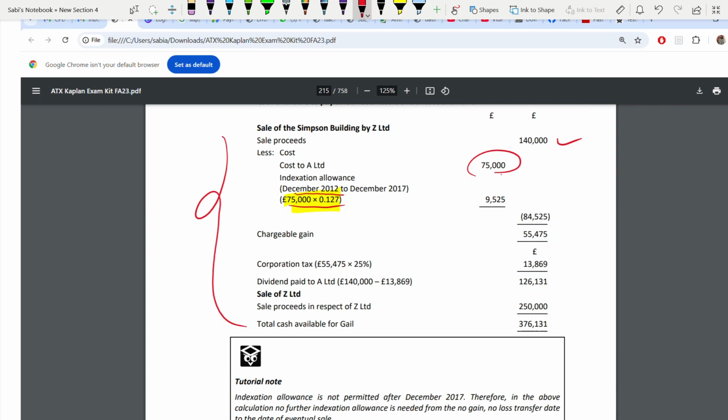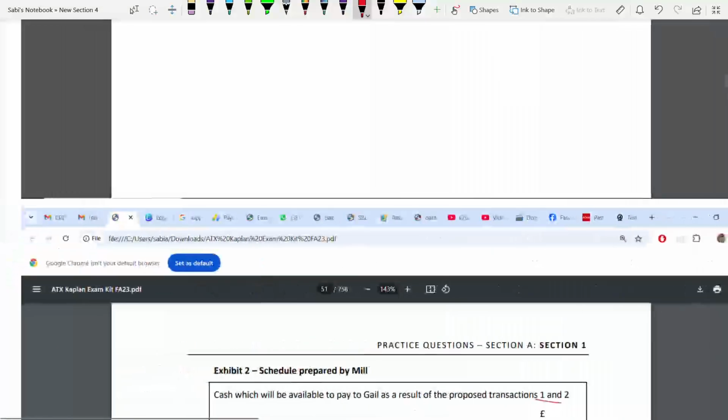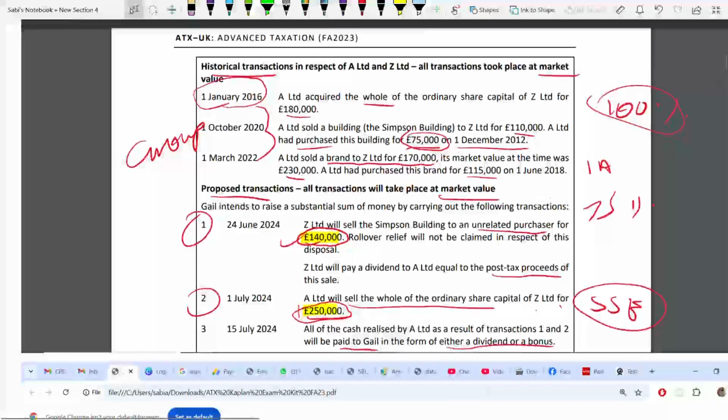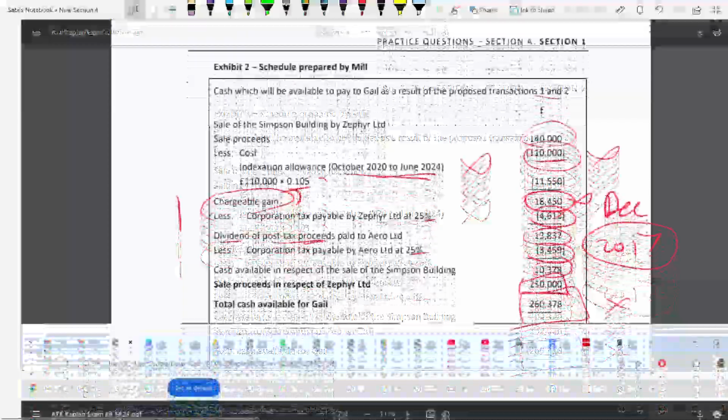With this, you have to add indexation. Indexation from December 2012 to December 2017. Why December 12? Because this was purchased on December 12. A purchased it, and it is carried forward to Z. So indexation allowance is given to you here.